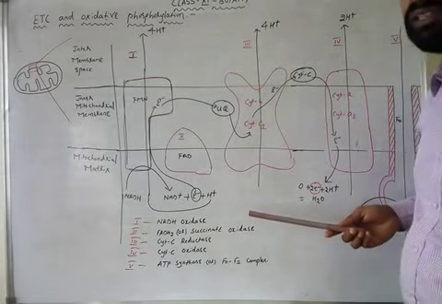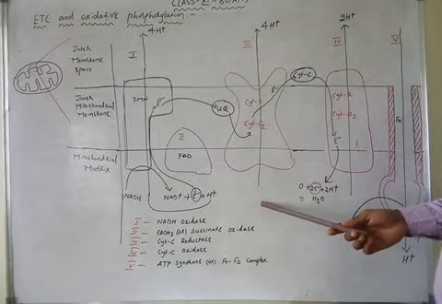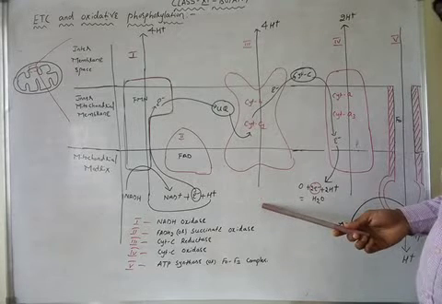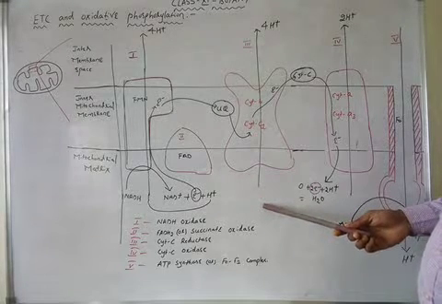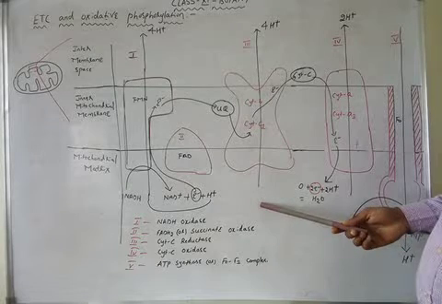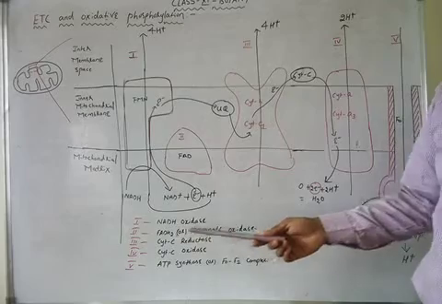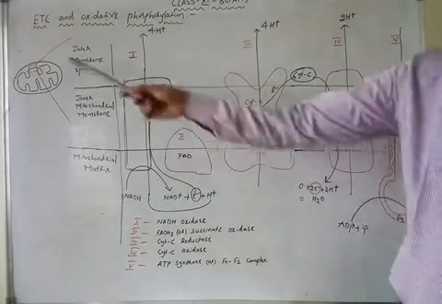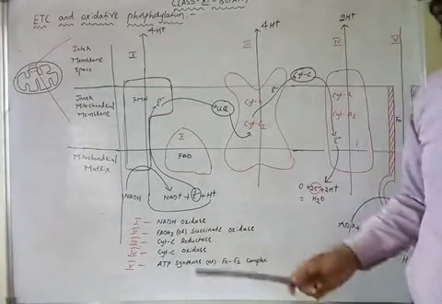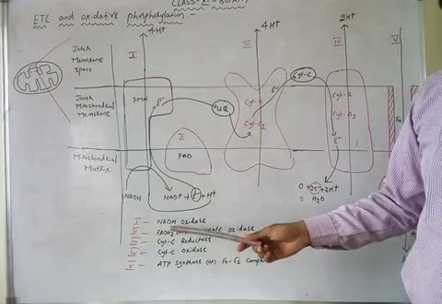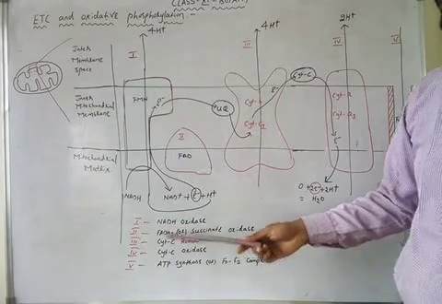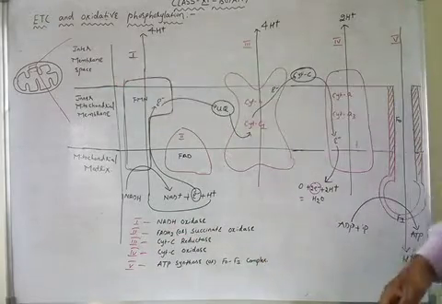As part of aerobic respiration, NADH and FADH2 are formed. The formed NADH and FADH2 will undergo oxidation in the electron transport chain, so we are going to see the oxidation of NADH and FADH2.